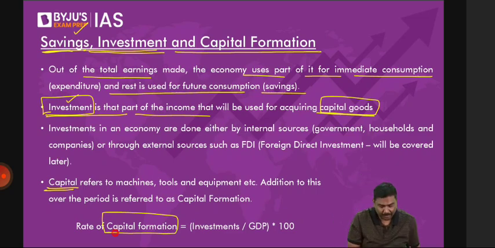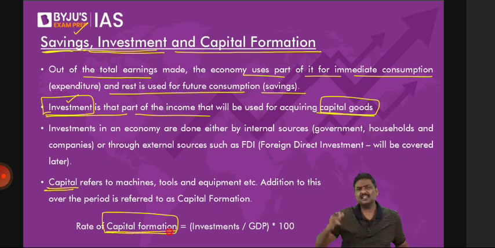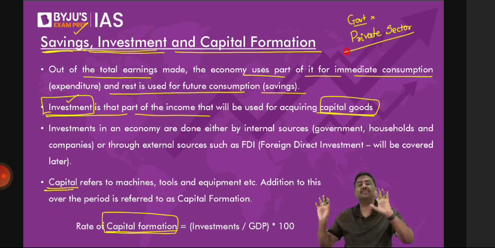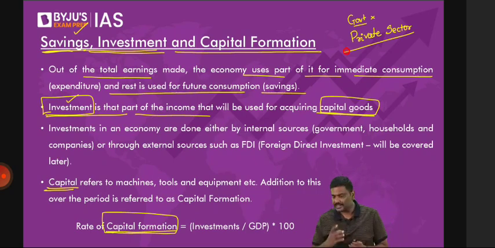Now, let me give you certain points, have a look at this. Point number 4. Whenever you talk about investment, for example construction of roads, manufacturing facilities, etc., do you think investment is always done by the government? No. Apart from the government, we also have the private sector. What do you mean by private sector? Non-government companies, non-government entities. For example, we have Tata, Adani, Reliance. Don't you think all of them will also invest? So understand the logic here. Apart from the government, we also have the private sector, which will also make investment.